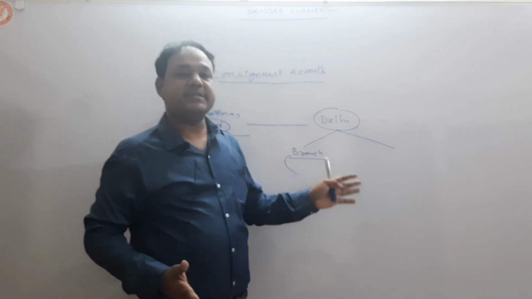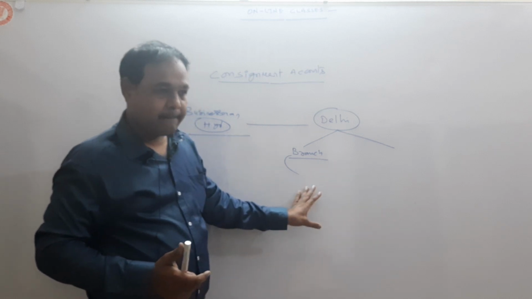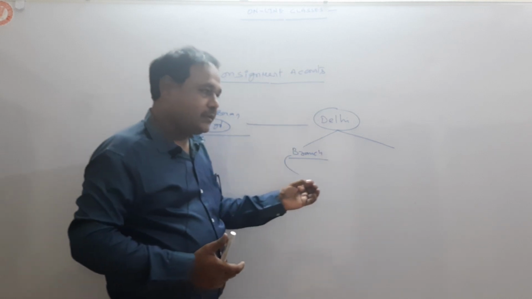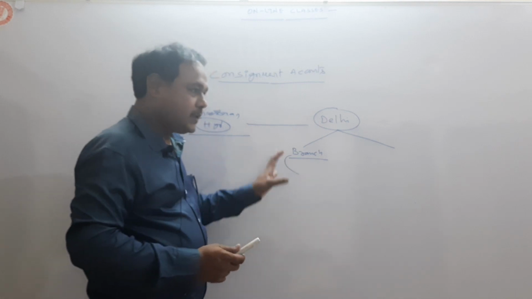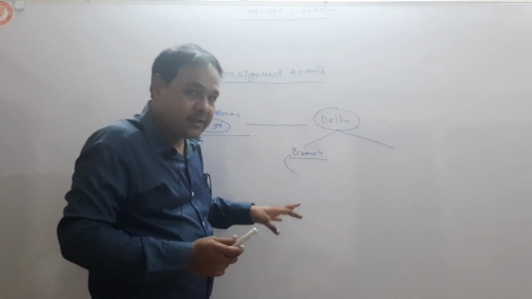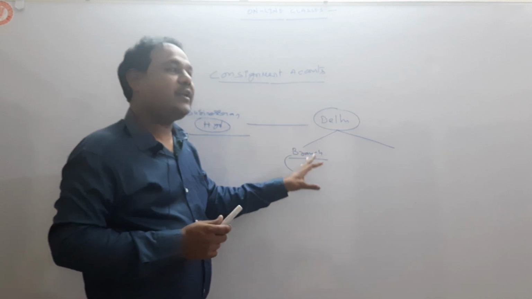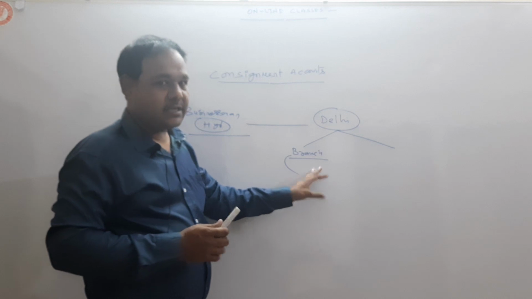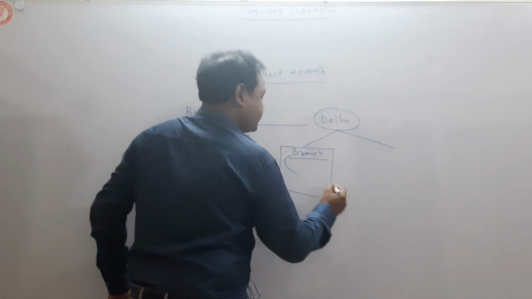These are the expenses you have to incur if you open the branch. If you are successful, okay, no problem. If you are not successful, then it will be very costly.